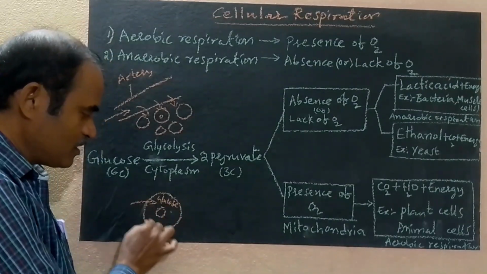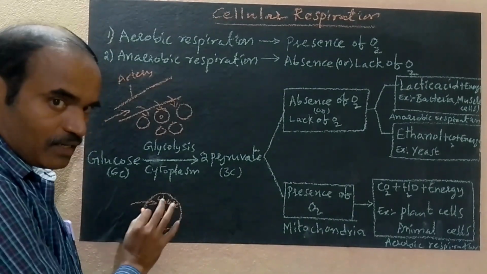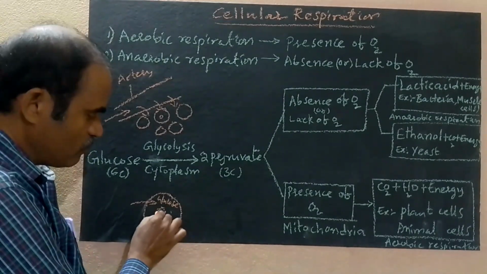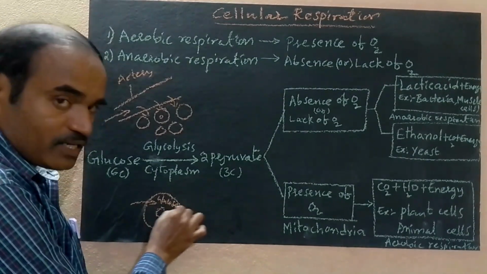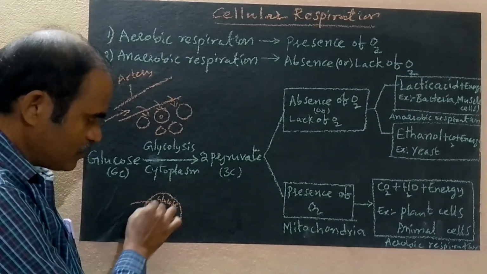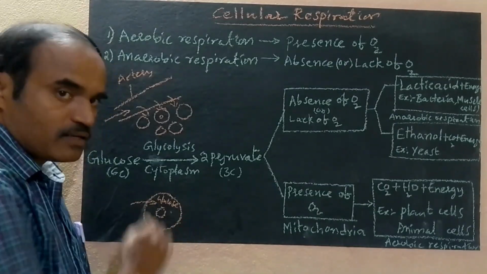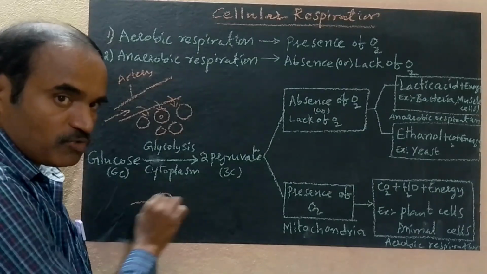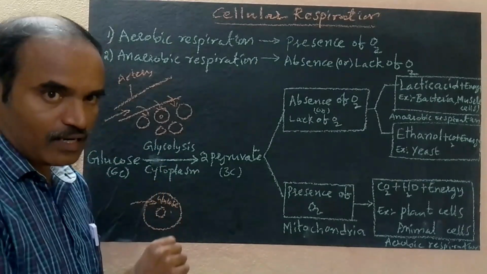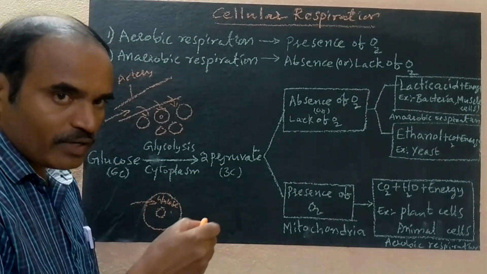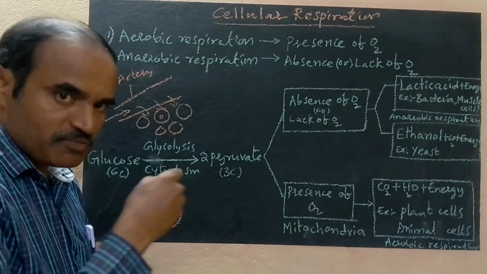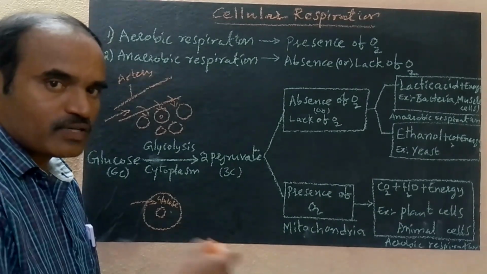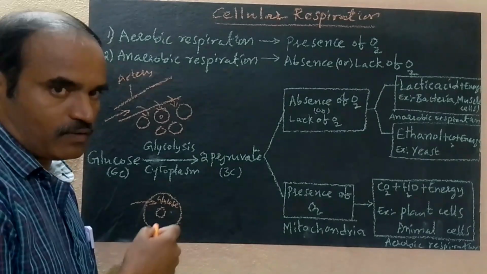You know that this is a cell, and what are the components of a cell? Cell membrane, nucleus, and between the nucleus and cell membrane there is a jelly-like substance. This is the cytoplasm. After the glucose molecule reaches the cell, glucose must break down so that the cell gets energy.